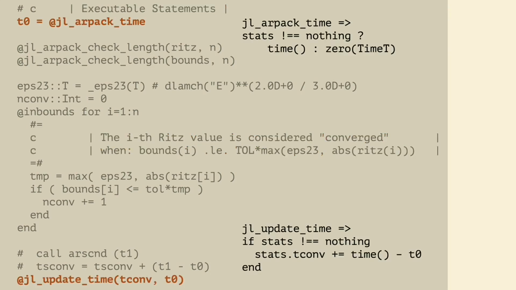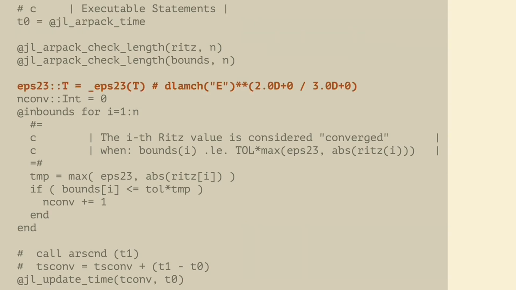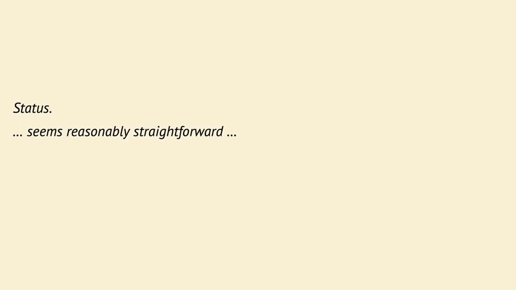These timing macros are used to do a few things. In Arpack, they are always updated, so Arpack is always collecting timing information. We, on the other hand, can get meaningful timing information depending on if you want it. So if the stats variable is not nothing, then we are going to update the time associated with this. And these macros just map out to this code. DLAMCH is a BLAS Lapack call that gets the machine epsilon in this case. Rather than doing that, we're just going to replace that with a function. There's a reason we're not going to replace it with eps of t to the 2/3 that I'll get to in a little bit. So that was one function.